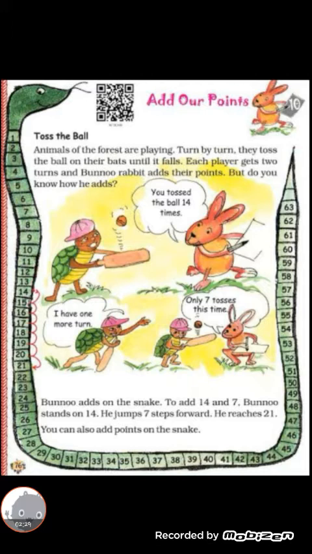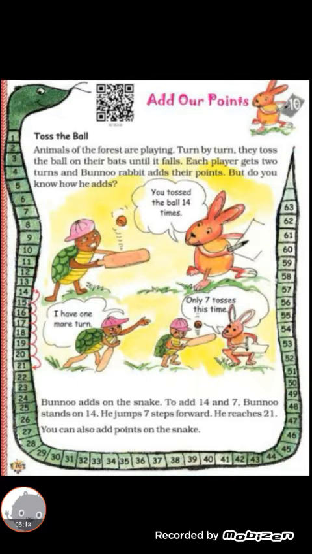There are animals in the forest. Some of the animals started playing. What game? They use their bat and ball to toss the ball. They have 2 turns. Children, how many of you played cricket? Yes, so in cricket we use bat and ball, right? Those animals use their bat and ball to toss the ball. Look at the first picture. The tortoise uses the ball and started tossing the ball, right? So they have 2 turns.